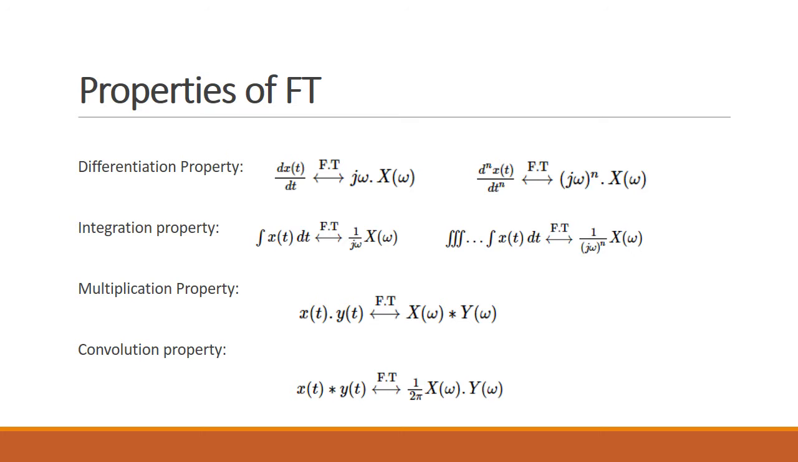If we take the multiplication property, x(t) into y(t), the Fourier transform of this will give a convolution, X(ω) convolved with Y(ω). If we go to the convolution property, x(t) convolved with y(t), the Fourier transform of this will be 1/2π X(ω) into Y(ω).